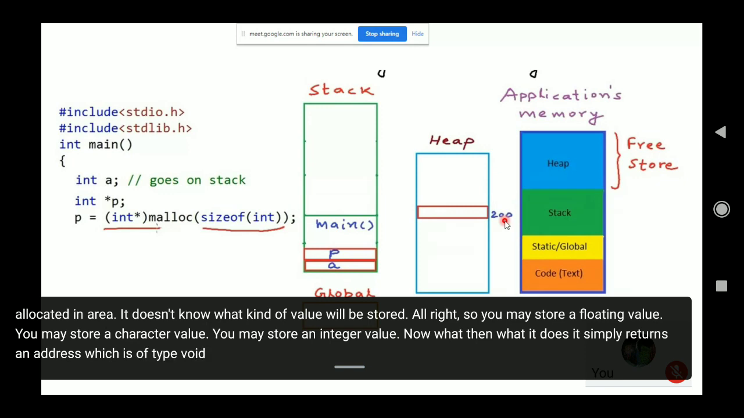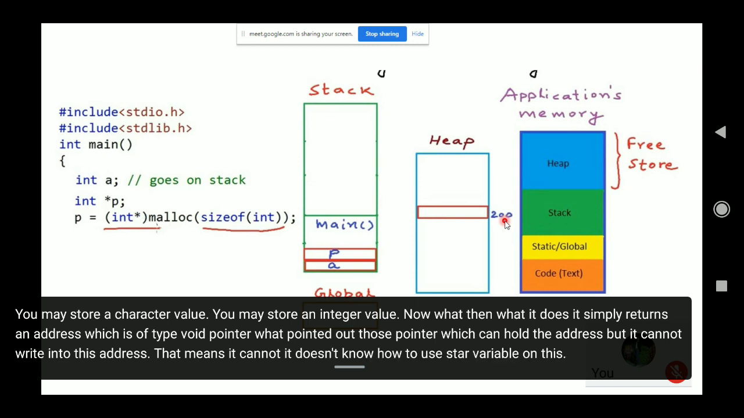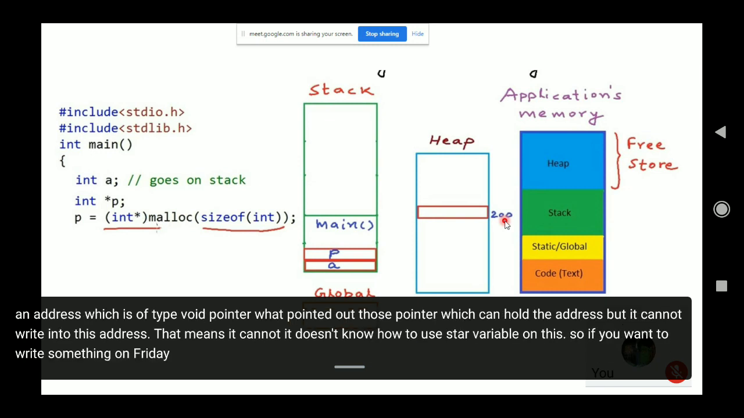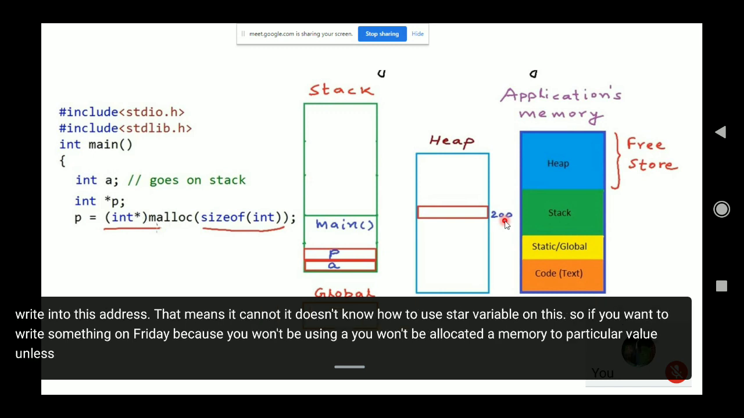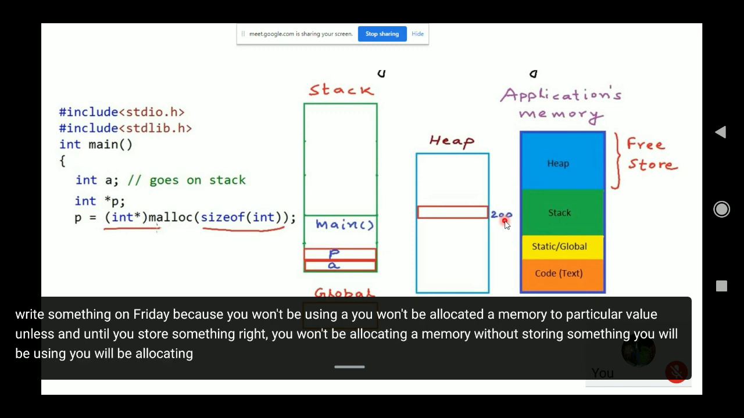Void pointers are those pointers which can hold the address, but cannot write into this address. That means it doesn't know how to use star variable on this. If you want to write something here, because you won't be allocating a memory unless and until you store something, right? You won't be allocating memory without storing something. You will be allocating something to use it.